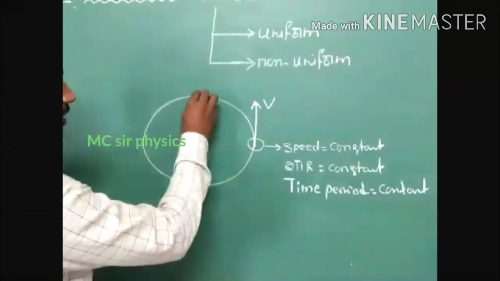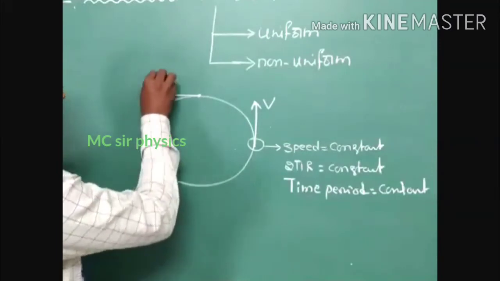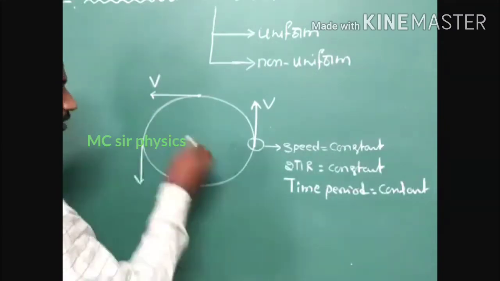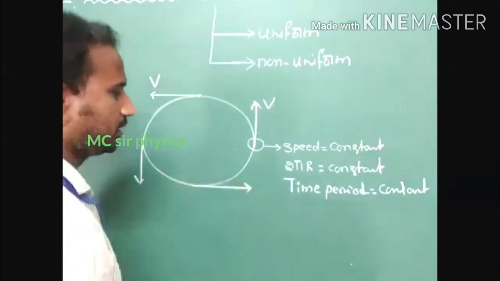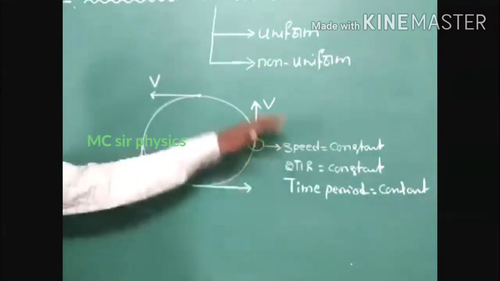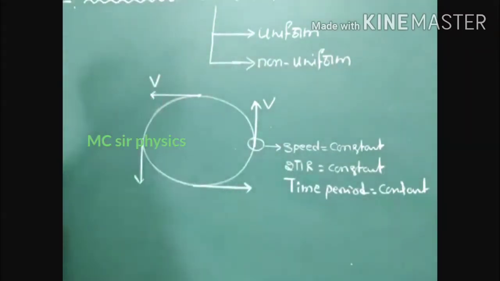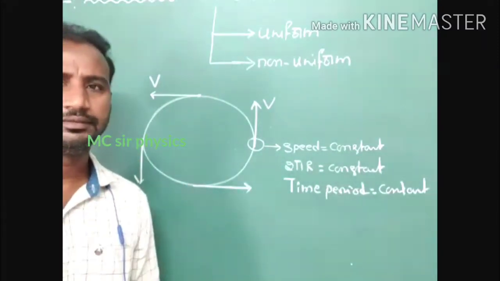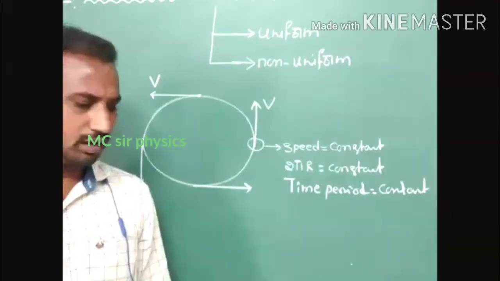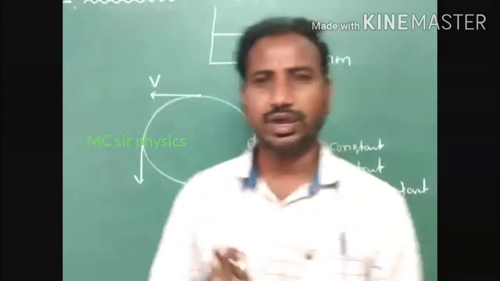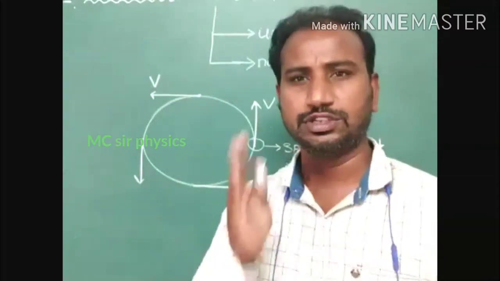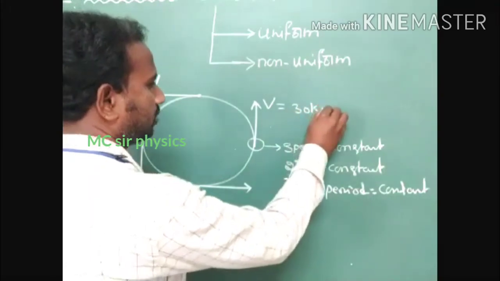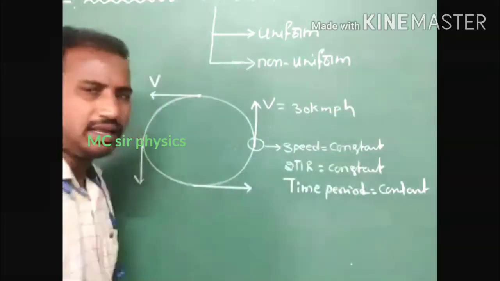Another observation point we have to identify. Velocity is tangent to the curved path. Here we can identify that velocity is tangent to the curved path, and here also. For every observation point, we have to consider the velocity direction tangent to that curved path. Understood? But here we can identify the magnitude of velocity never changes. Magnitude is constant. For example, it is moving with 30 kilometer per hour.